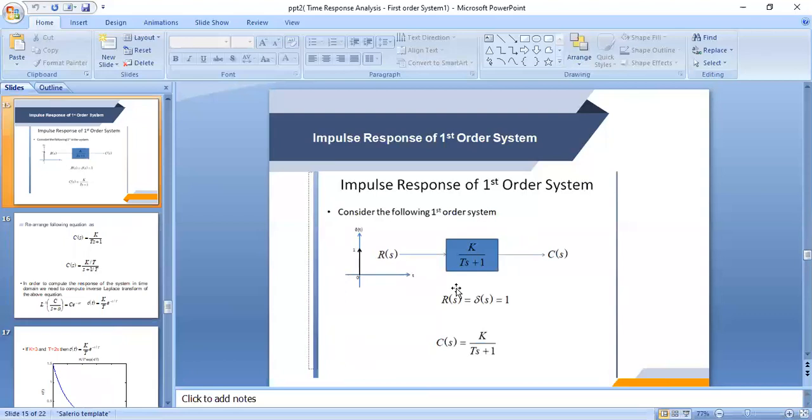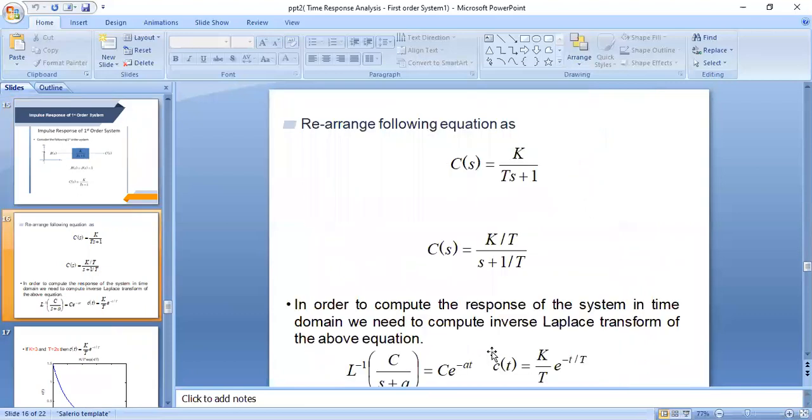Impulse response of the first order system. Consider the following first order system. The input is r(t) equal to delta(t), so R(s) is equal to 1. C(s) is equal to K by Ts plus 1 times R(s), so C(s) is equal to K by Ts plus 1. How can we rearrange this equation?